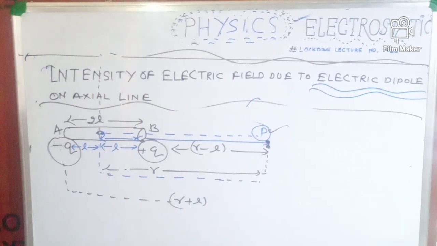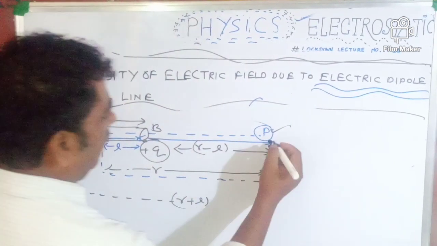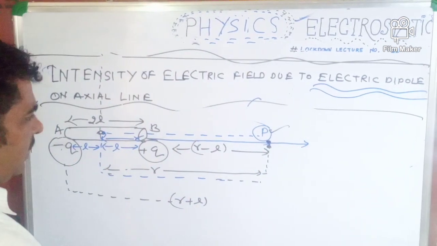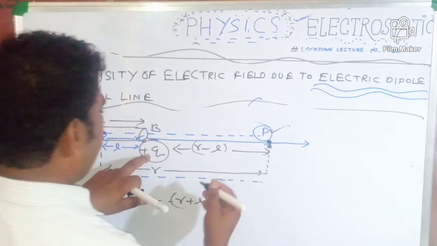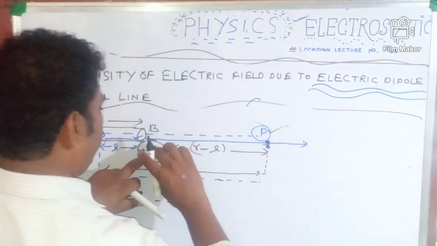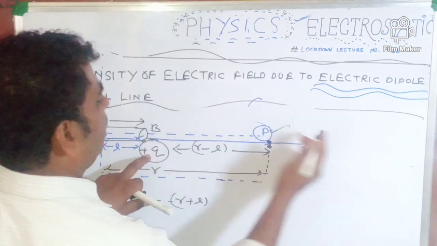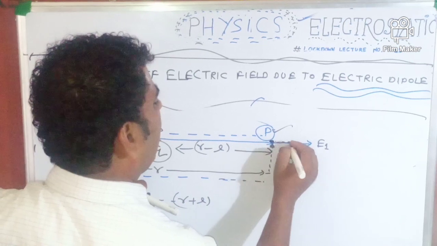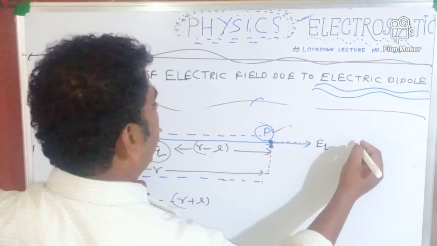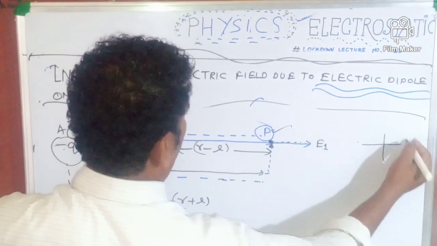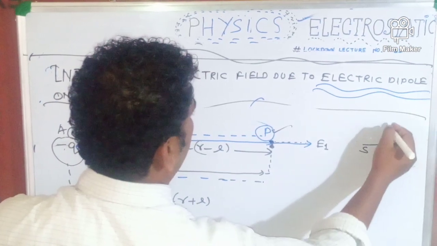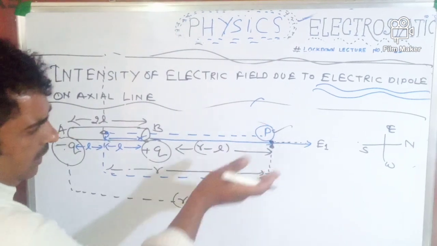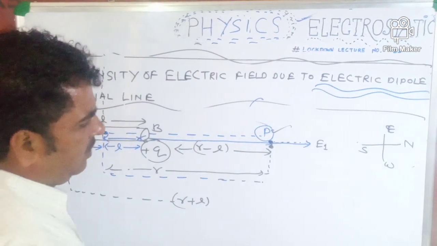If we talk about the intensities, then at the point P two types of intensities are present. One intensity which is produced by the plus q charge is E1, and its direction, if I take north this place, south this place, east this place, west this place, then I can say E1 is present in the north direction.